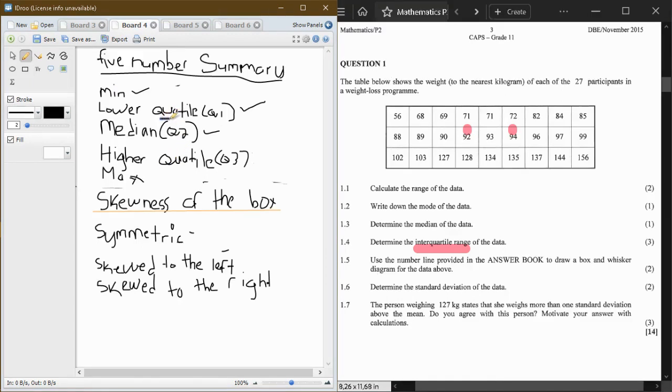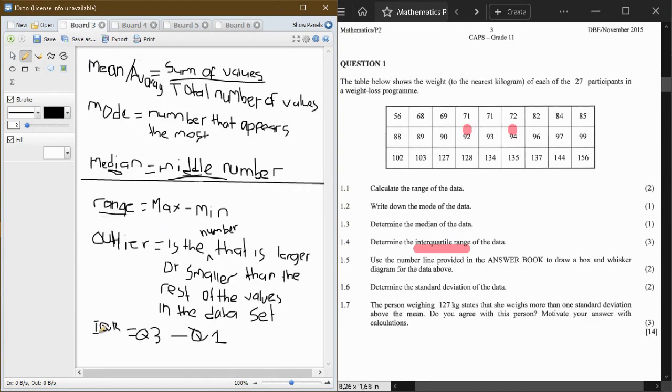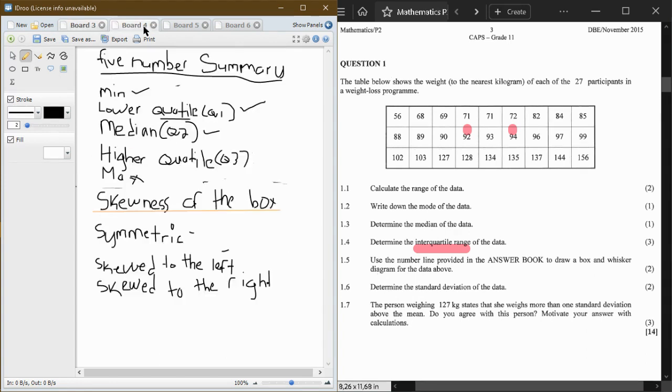Then you see the word quartile. Which means now you're going to minus your higher quartile minus your lower quartile. That's why, going back to the notes, we said that the interquartile range is equal to Q3 minus Q1. So your Q3 represents your higher quartile minus your lower quartile.